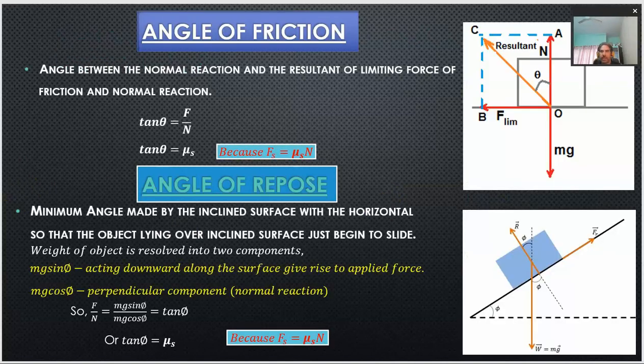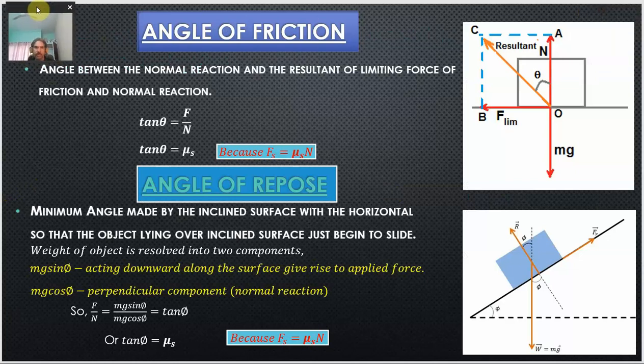Okay. So, whenever motion between two objects takes place due to sliding motion, right, there come two very important terms. One is angle of friction and another is angle of repose. So, let us try to understand both of these one by one. So, what is angle of friction?